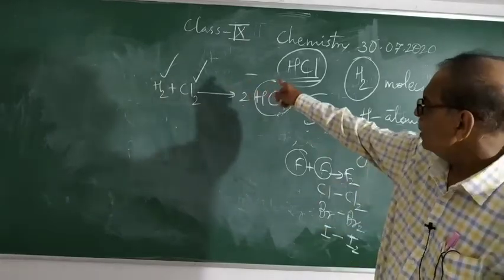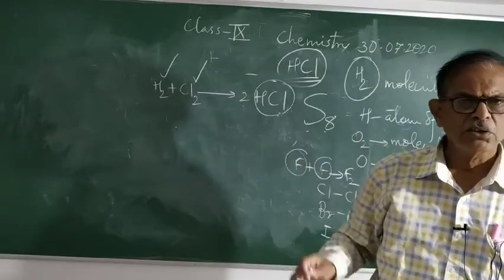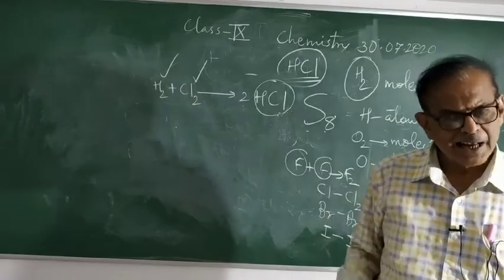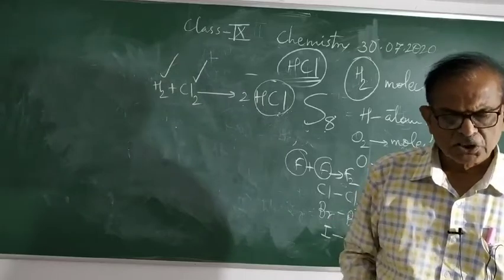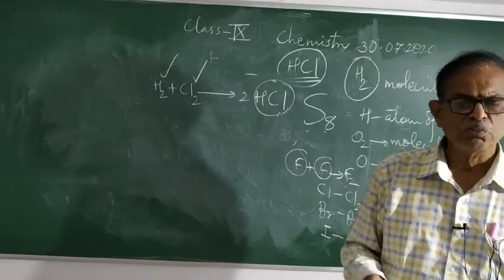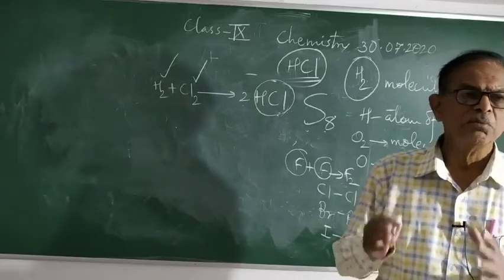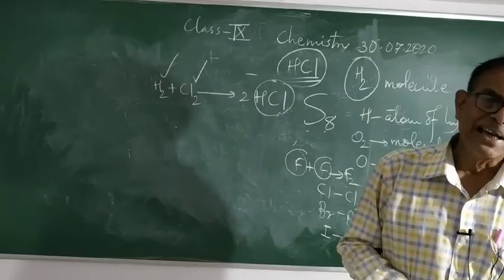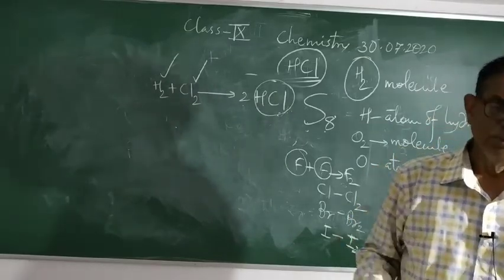So all metals are monoatomic. Hydrogen, oxygen, fluorine, chlorine, bromine, iodine, nitrogen are diatomic. Ozone is triatomic. Phosphorus is tetraatomic, that is, the phosphorus molecule consists of 4 atoms. Sulfur is octatomic. And in this way, we can define atom, molecule and their atomicity.